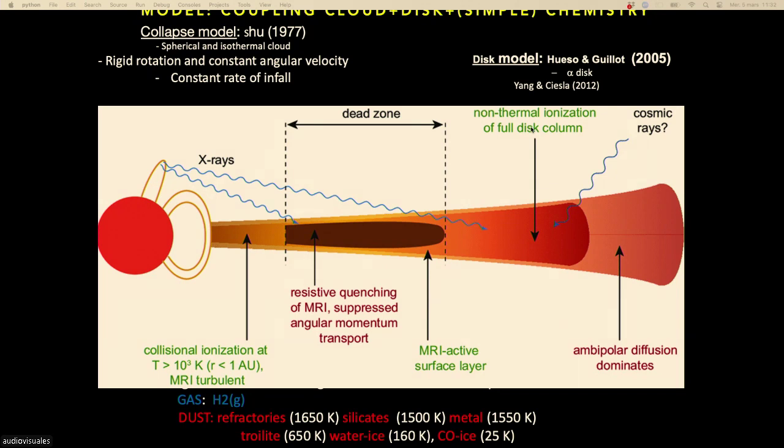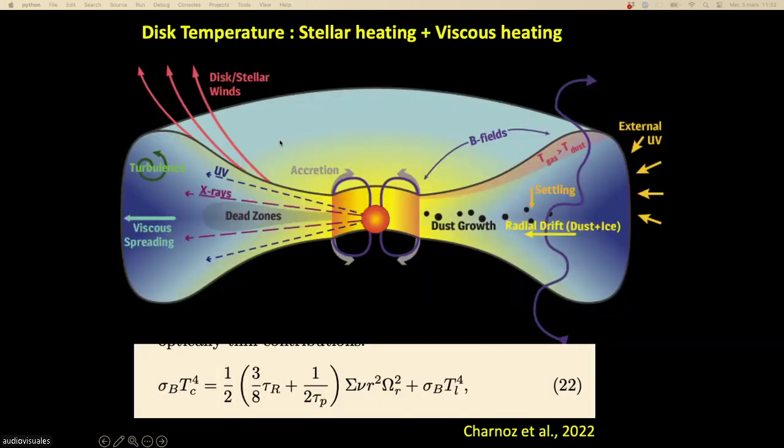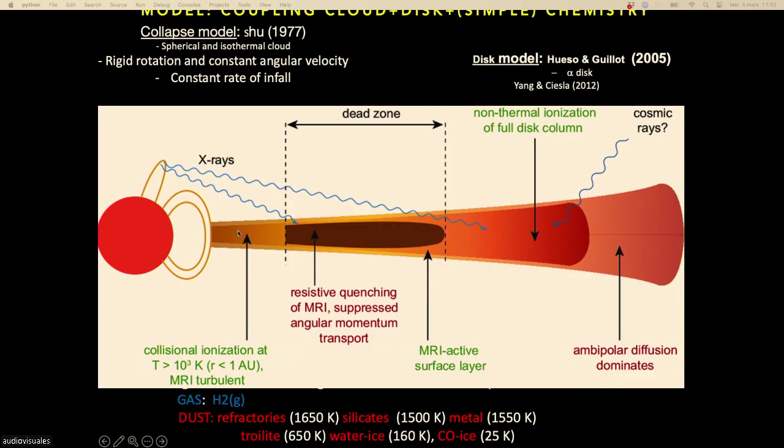But we have discovered by the end of the 90s that in fact, there are some regions where the material is not neutral, it is ionized for a very simple reason. Close to the star, you have thermal ionization. And far from the star, in low density regions, you are also ionized, but because of cosmic rays.